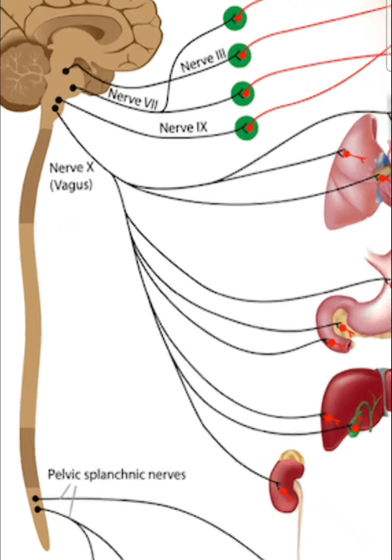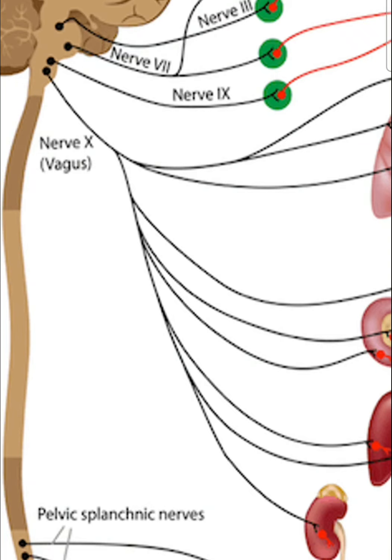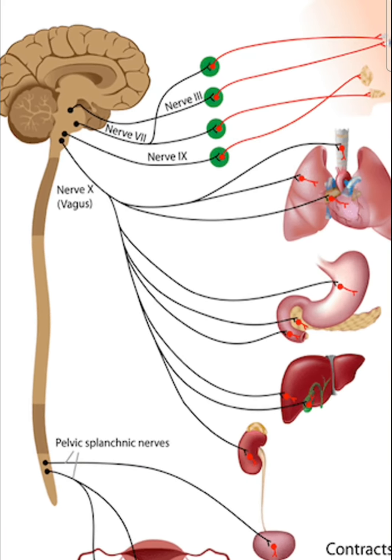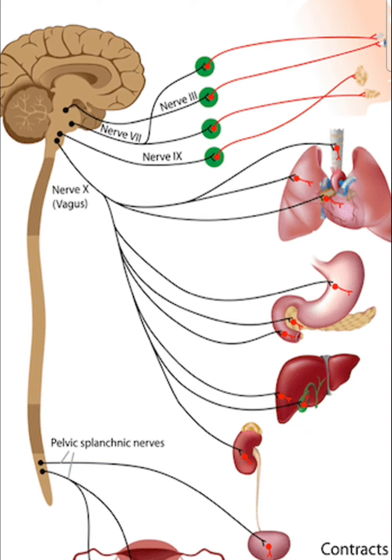The last and the most important is the dorsal nucleus of vagus nerve, which is the 10th nerve. This nucleus lies in the medulla, and the nerve arises and goes to different effector organs like heart, lung, stomach, small intestine and large intestine.